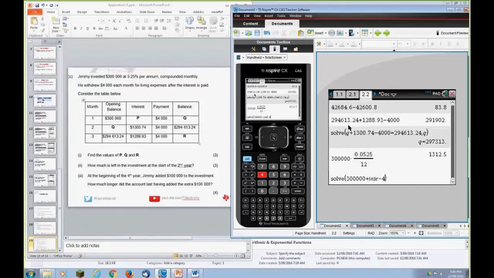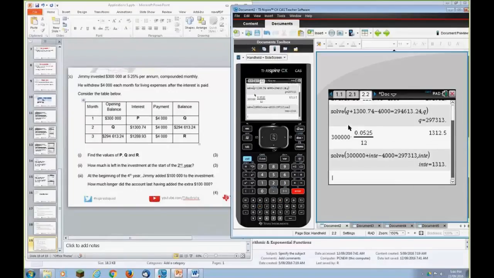Take away 4,000 is equal to 297,313, and we want to solve that for int, and there we have it, 1313.125, and they rounded to the nearest dollar. So you can actually do that, the first part of the question, without actually having to do interest rate formulas or multiplication. You can do it simply on addition and subtraction, if that's the way you want to go.